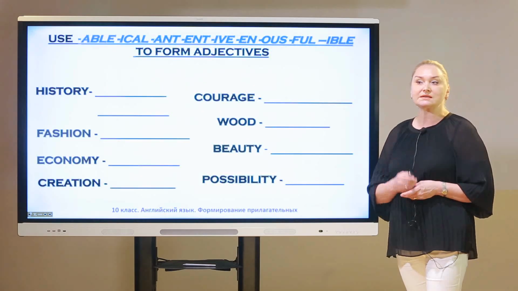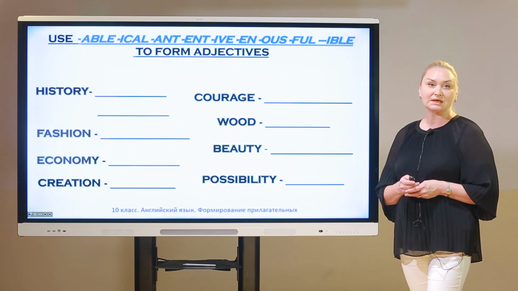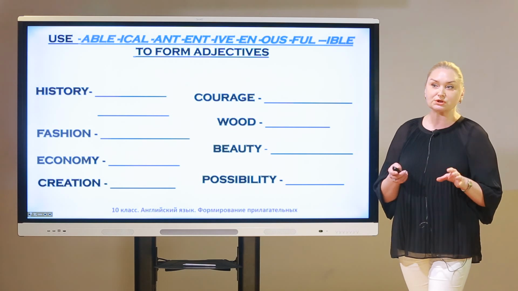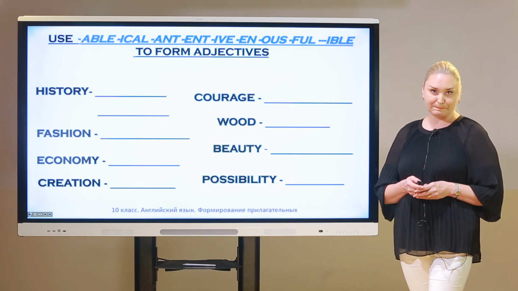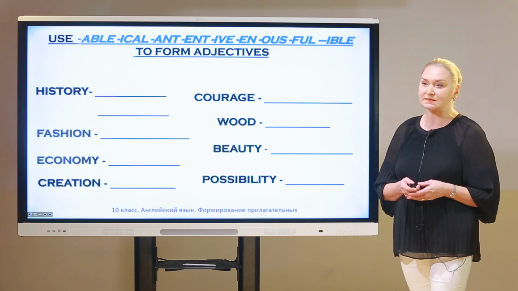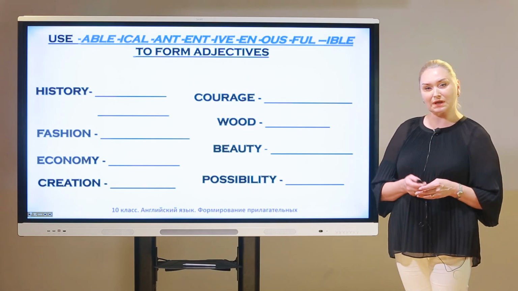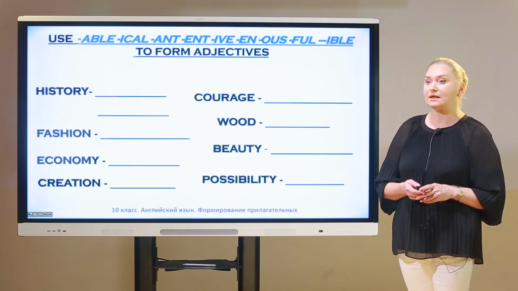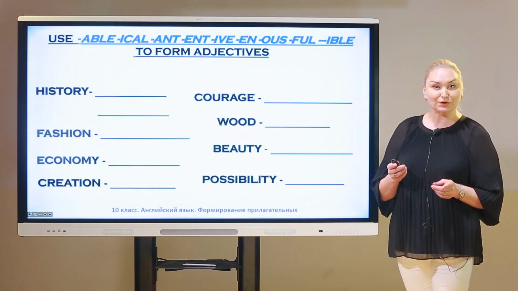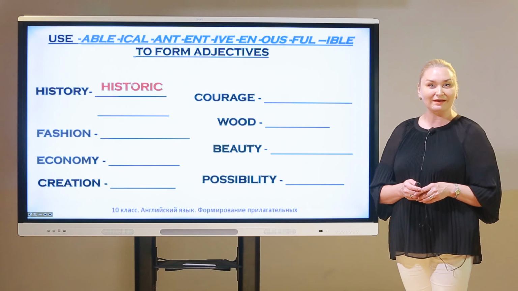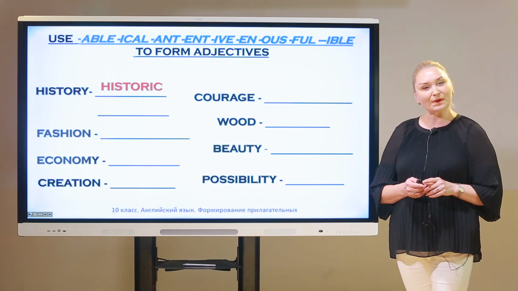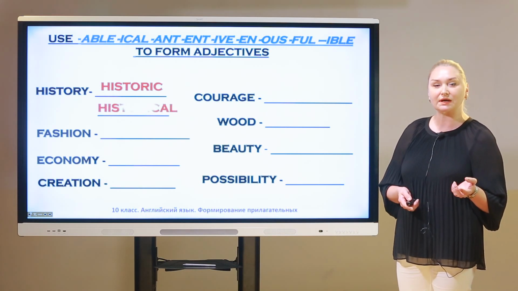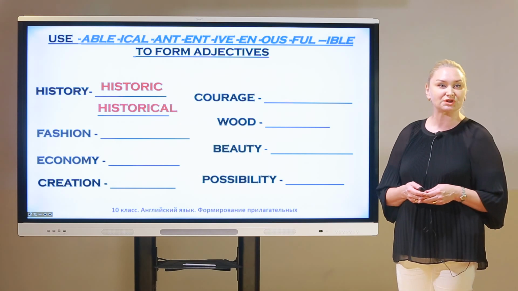The next exercise, we have to use suffixes able, ical, ic, ous, ful, in order to form adjectives from nouns. Let's start. History, and pay attention, you've got 2 lines for history. Why? Because it has 2 adjectives. Let's try to change. History, do you have any ideas? Historic, if you have a good memory, that's good. Now we have to create another adjective. Do you have any ideas? Yeah, historical.